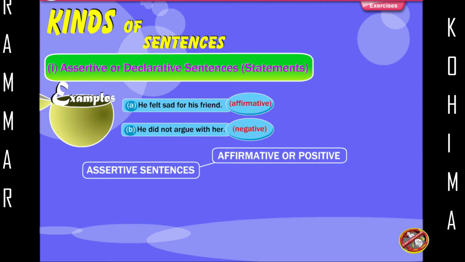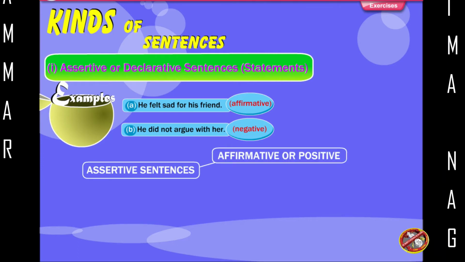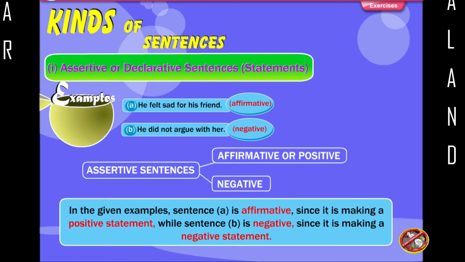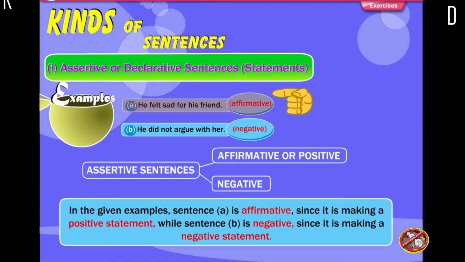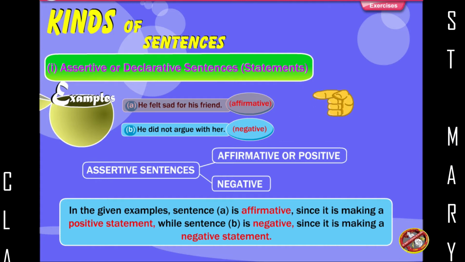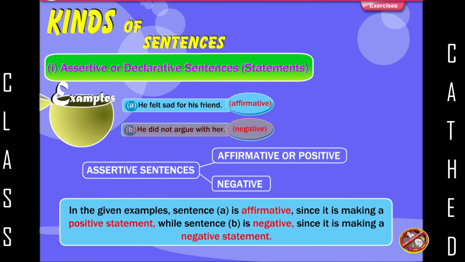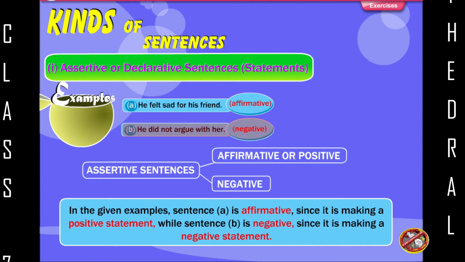Assertive sentences: affirmative or positive, negative. In the given examples, sentence A is affirmative since it is making a positive statement, while sentence B is negative since it is making a negative statement.